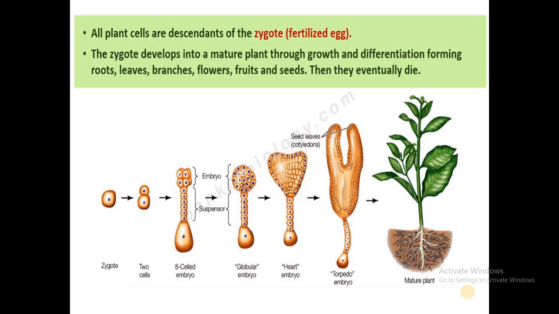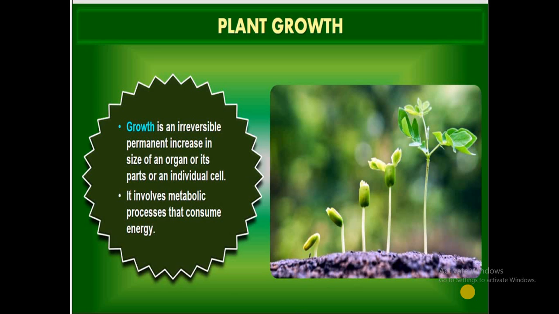Later this zygote undergoes division and differentiates to form the different organs such as roots, leaves, branches, flowers, fruits and seeds. Coming to the definition, growth is the phenomenon that can be considered as the permanent increase or permanent change we observe in an individual, an increase in the size of an organ or its parts or an individual cell, and it is an irreversible process.